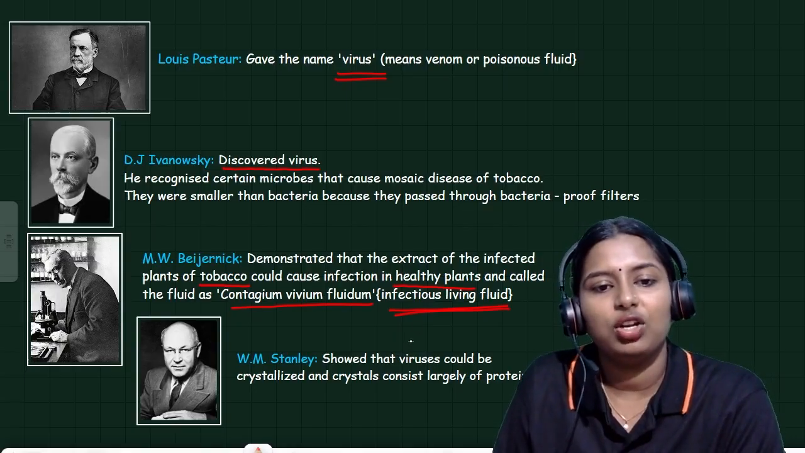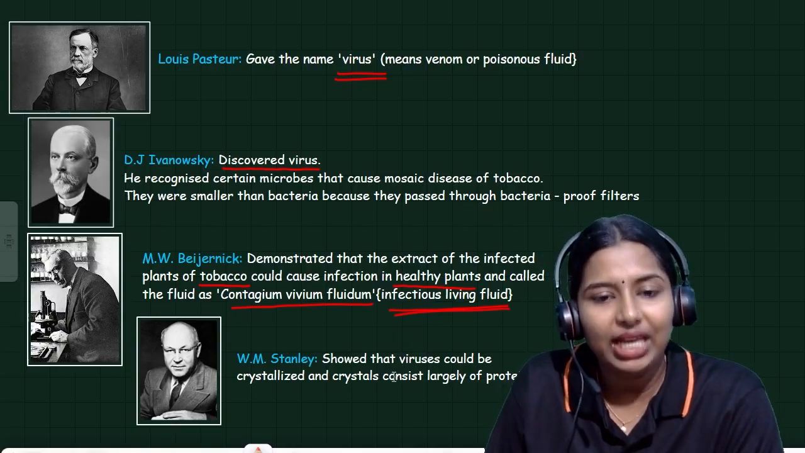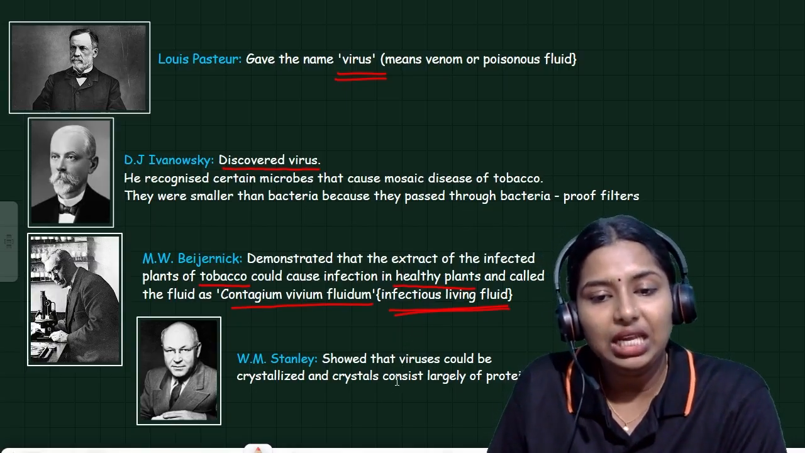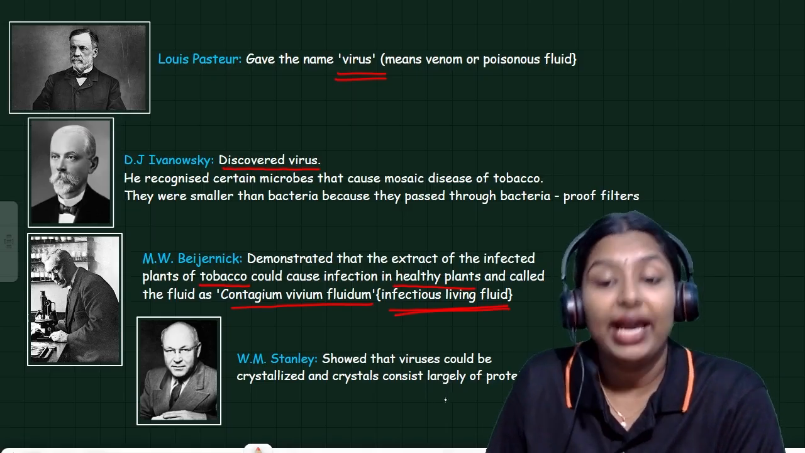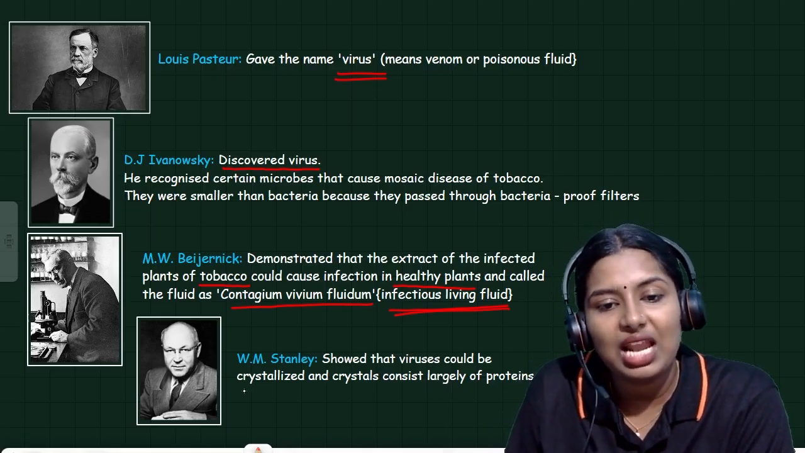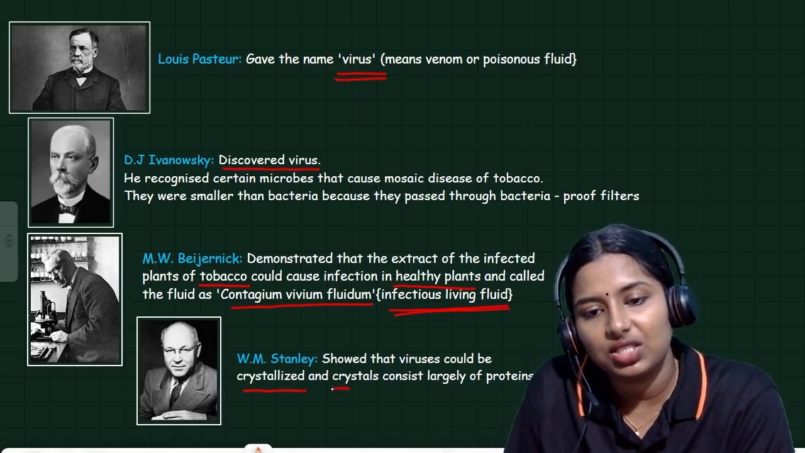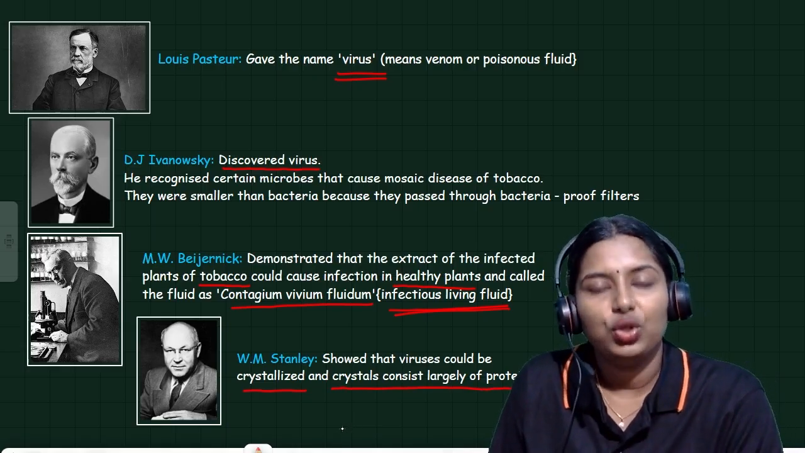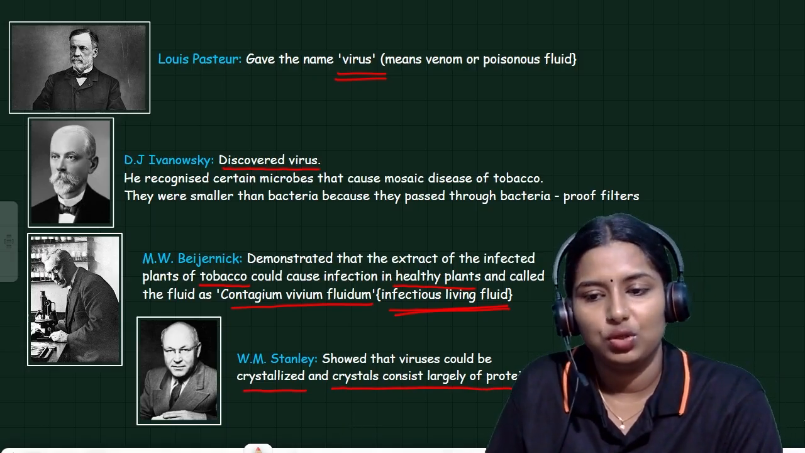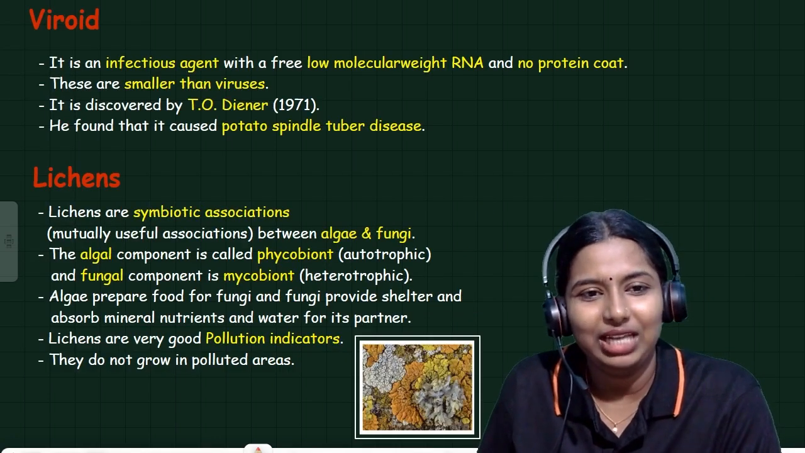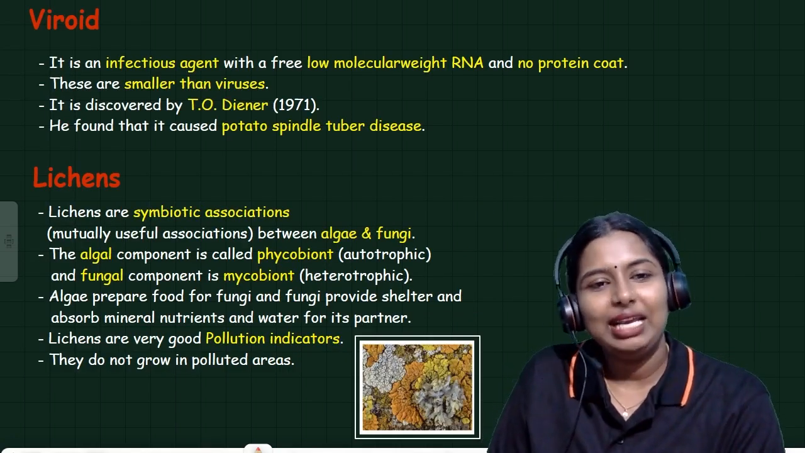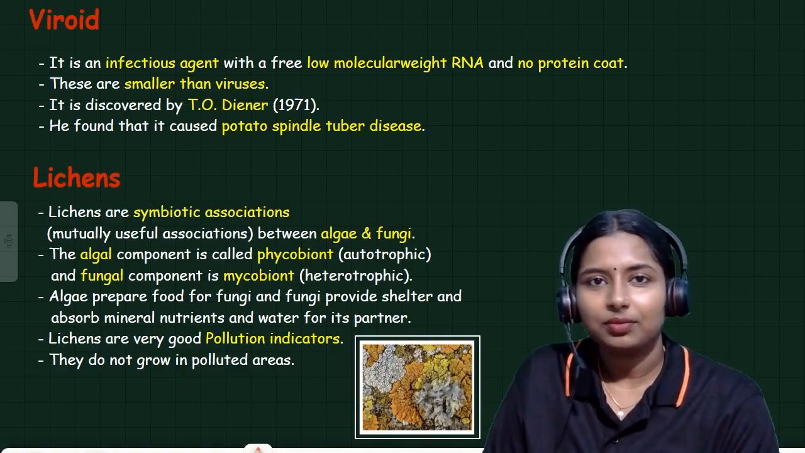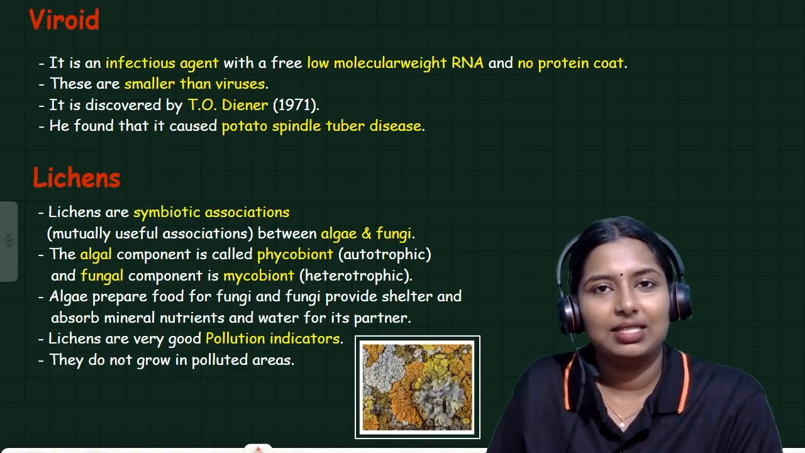This is the contribution from M.W. Beijerinck, and W.M. Stanley showed that viruses could be crystallized and the crystals consist largely of proteins. So you should remember the scientists' names also. This is very, very important. Next, we have to study viroid and lichen, and we can summarize the session.